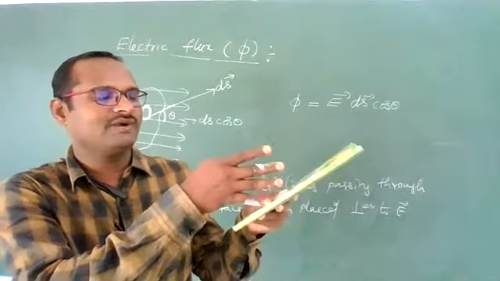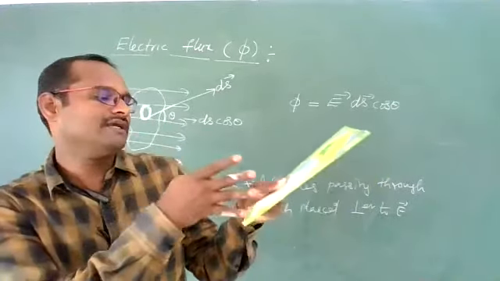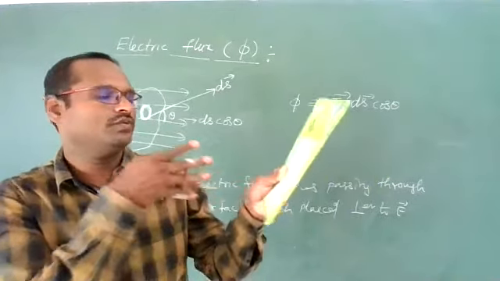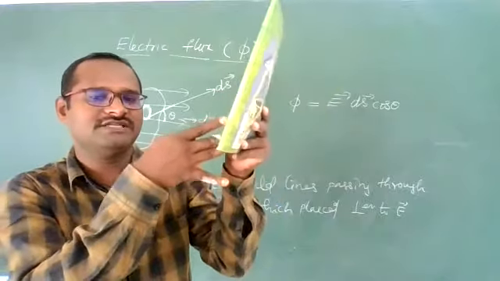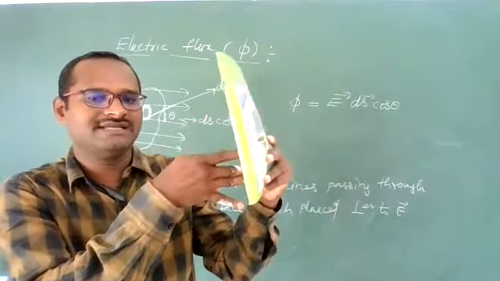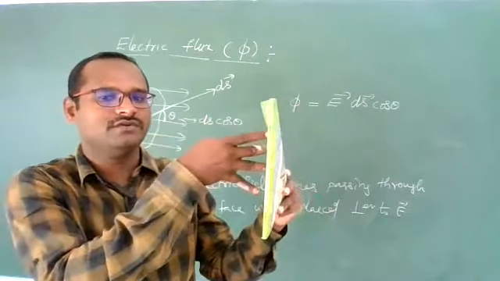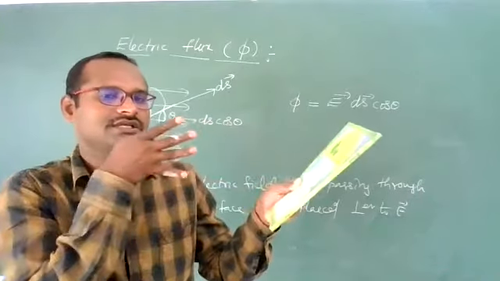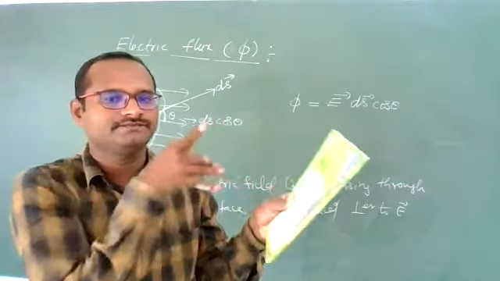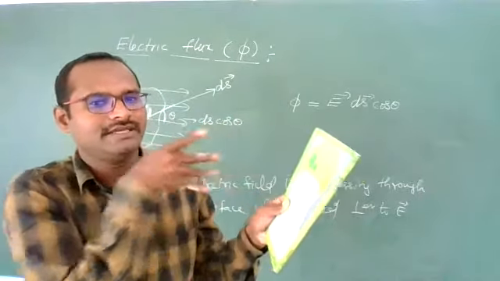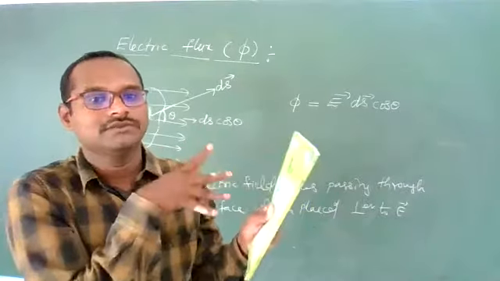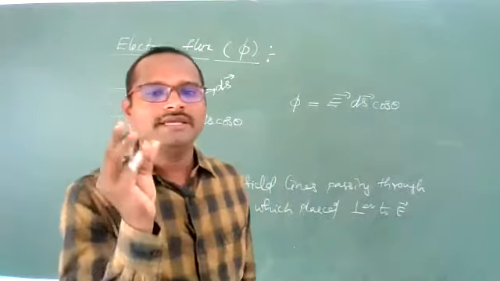If it is placed somewhat like this, now how many lines are passing? See, one or two fingers are missing out. See, this finger is missing out. If it is placed like this, all four fingers will go. If it is placed like this, any one of the fingers will miss out. It cannot pass through this area element.